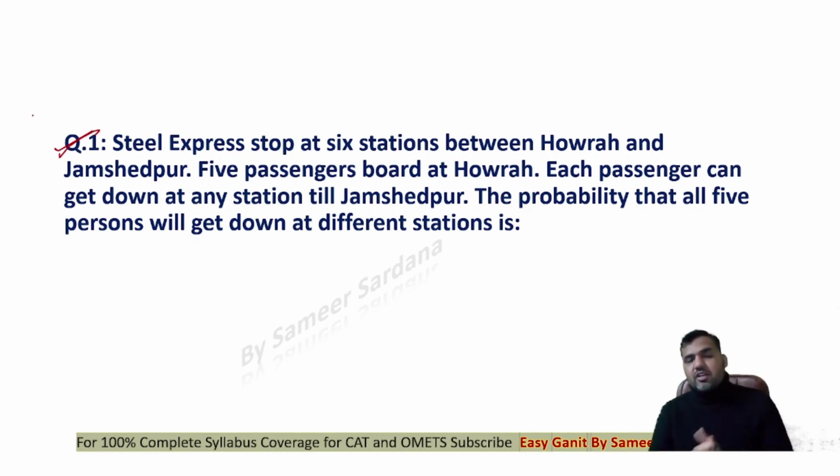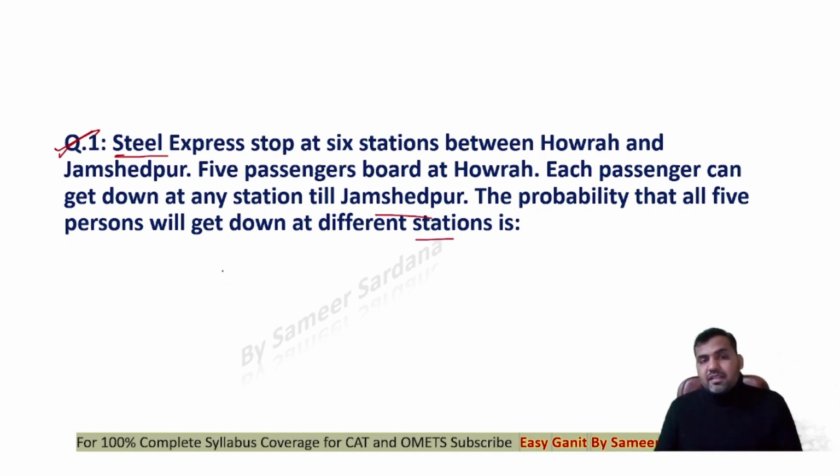Now let's start solving all these questions, right? These are the questions of the XAT paper that I'm going to solve for you. Question number 1. Steel Express stops at 6 stations between Howrah and Jamshedpur. 5 passengers board at Howrah. Each passenger can get down at any station till Jamshedpur. The probability that all the 5 will get down at different stations.